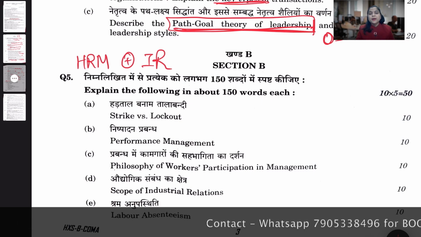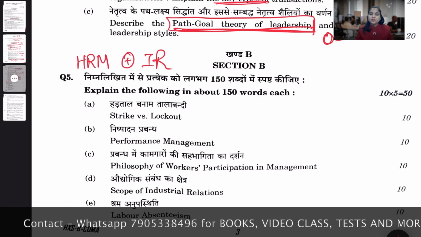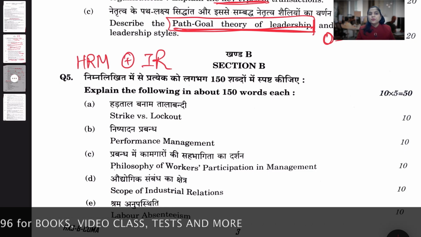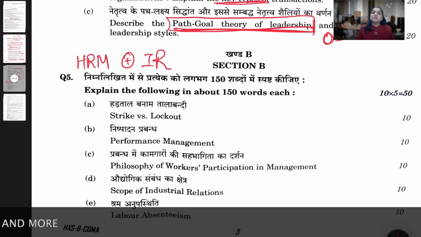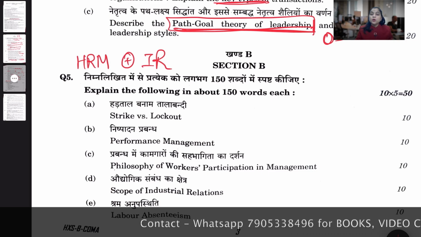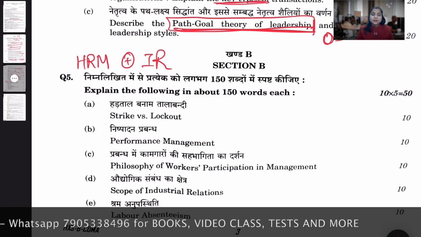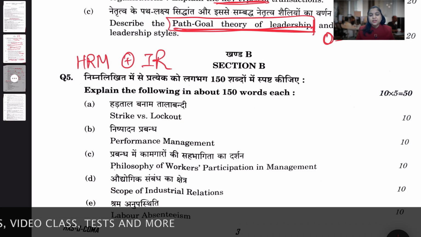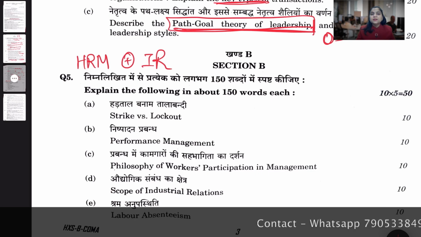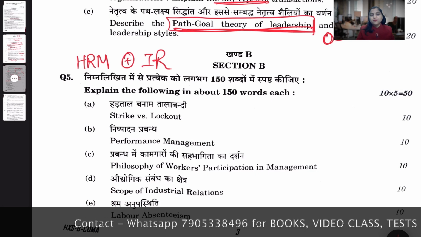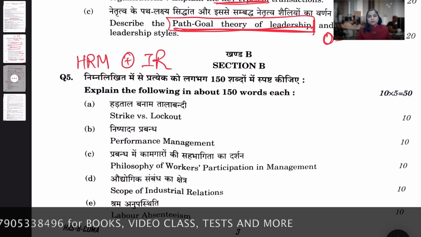Before going ahead with the details of questions individually, I would like to introduce HRM. HRM is one of the static syllabus, completely in static mode, and it involves a lot of understanding. But once you understand the topic in HRM, you will be expert in writing it. But in case of IR, it mostly carries factual and news-related information.